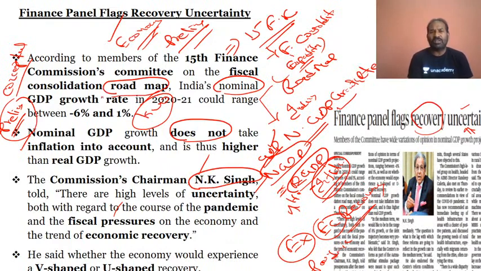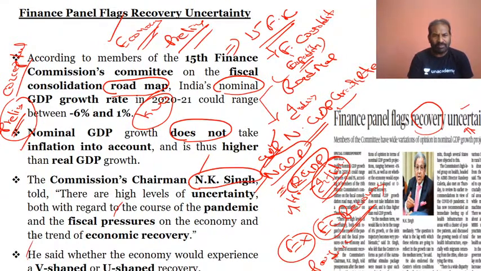to the fiscal consolidation by the 15th Finance Commission committee headed by N.K. Singh, that the economy would be very uncertain, uncertain in regards to the recovery itself. Why will recovery be uncertain? Because there is a lot of fiscal pressure, a lot of pressure onto the system itself, so more pumping of money has to be done into the system.